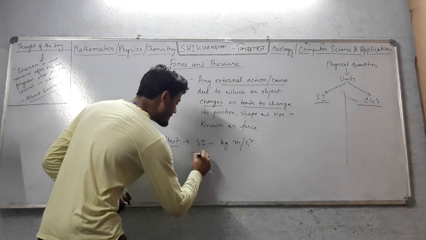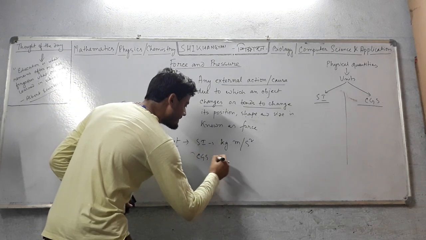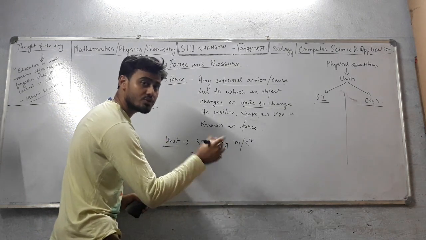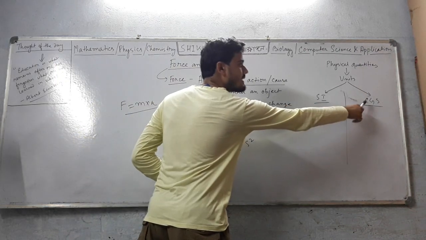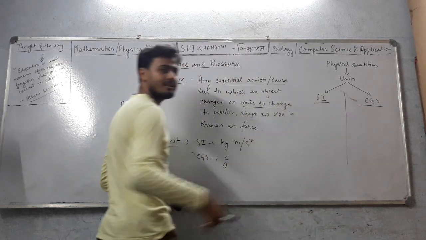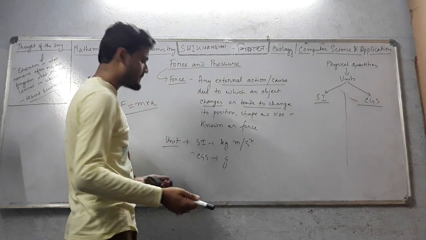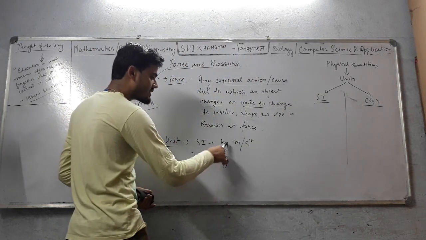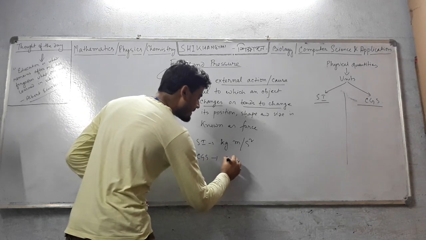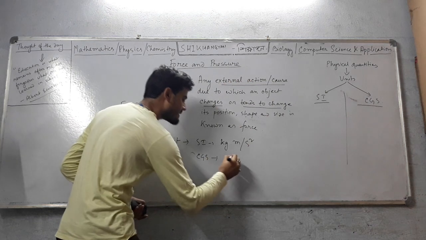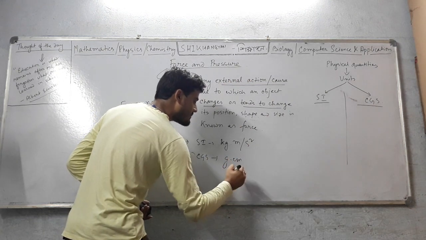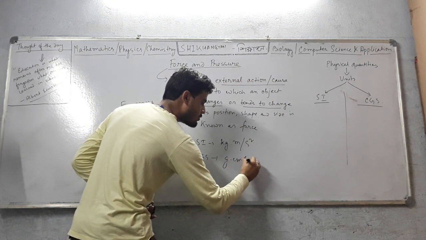And in the CGS system, what is the unit? Instead of kg we will use gram for CGS. Centimeter gram second. The name suggests the unit. Okay. In CGS we will use gram instead of kilogram. Instead of meter, what will we use? C for centimeter. That is gram centimeter, and second is common for both.